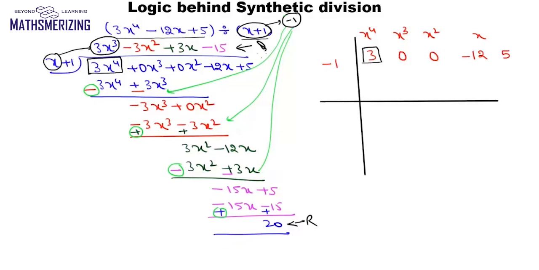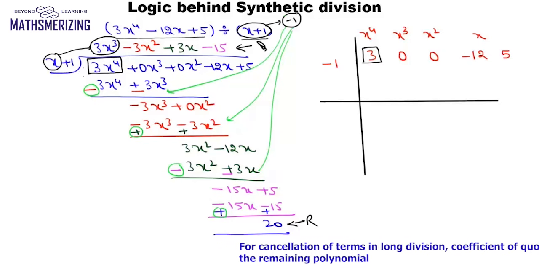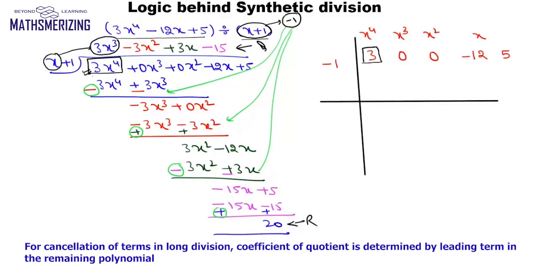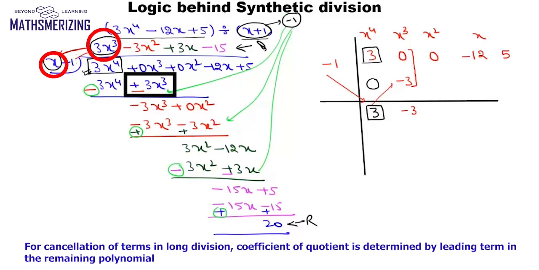So the first coefficient of quotient is determined by leading coefficient of this polynomial. So that is the reason we always put 0 there, and then 0 plus 3 is 3. Now we'll multiply this minus 1 with 3 and we'll put the result there. So which is minus 3, and then 0 plus minus 3 is minus 3. Now why do we do that? What actually has happened is, when we have multiplied this 3x cube with x, we have got another term, and that was 3x cube, and after changing the sign we'll get minus 3x cube.